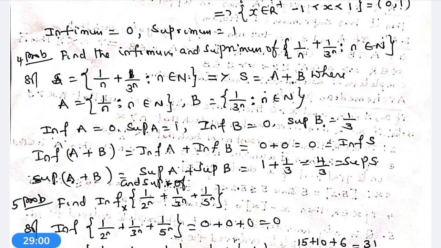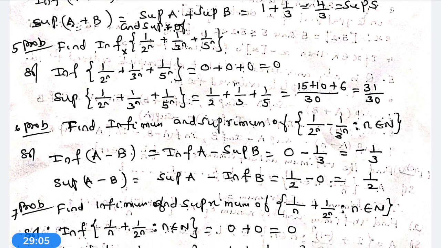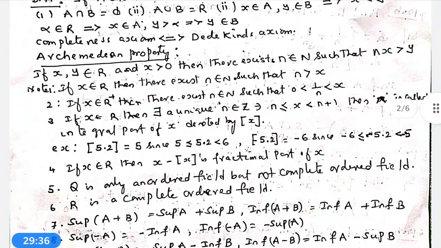Now, fifth problem. Find the infimum and supremum of the set of 1 by 2 power n plus 1 by 3 power n plus 1 by 5 power n. 3 sub-aggregates. We can split into 3 sub-aggregates, say the set of 1 by 2 power n, n belongs to N. The set of 1 by 3 power n, n belongs to N. The set of 1 by 5 power n, n belongs to capital N. For all the aggregates,